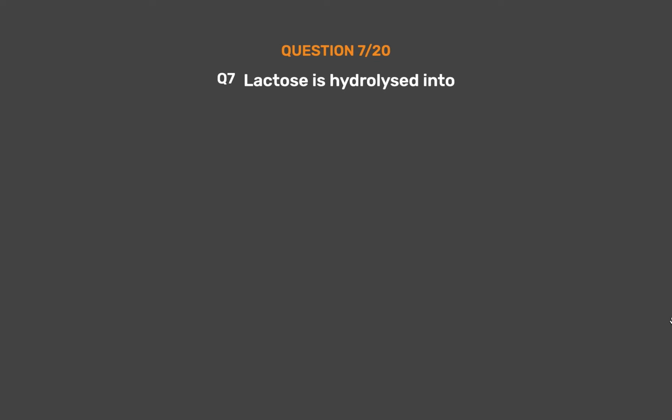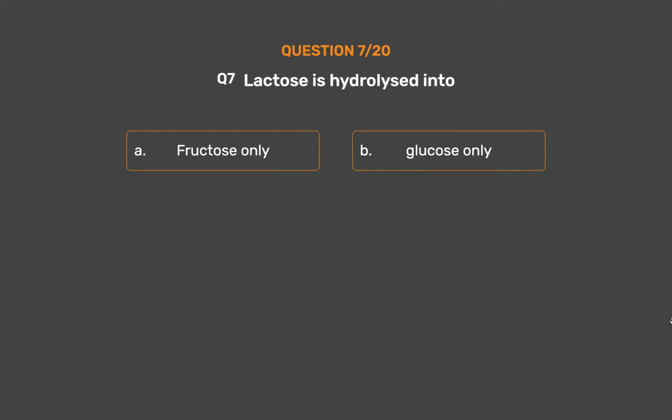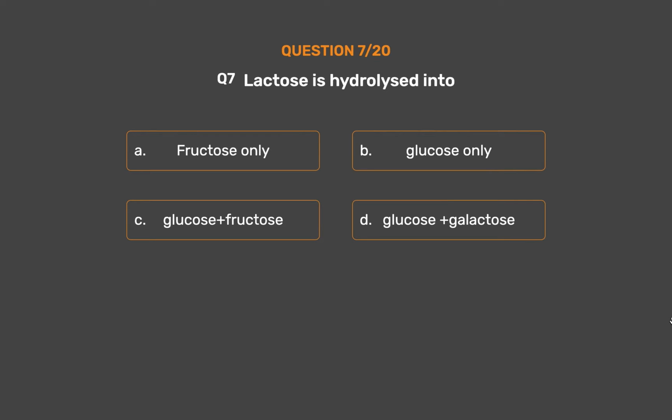Question number 7. Lactose is hydrolyzed into option A, fructose only. Option B, glucose only. Option C, glucose plus fructose. Option D, glucose plus galactose.